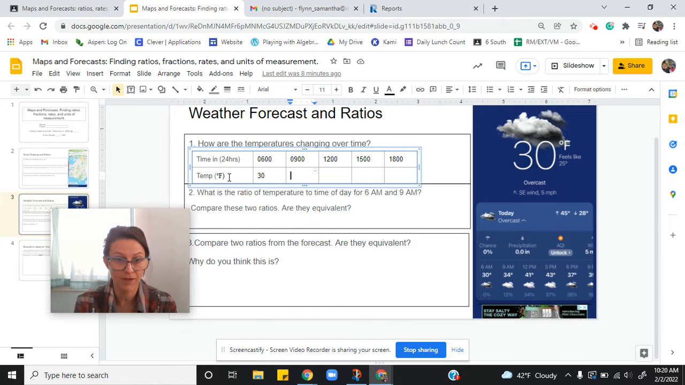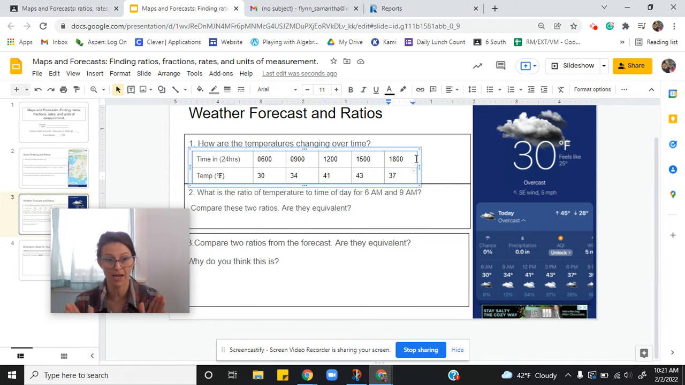I have the degrees Fahrenheit in the label for the unit for that row of the table, so I do not need to include it every time when I type the numbers. At 9 a.m. it's 34 degrees. We have a 41 degree prediction at noon, 12 p.m. At 3 p.m. I have 43 degrees, and at 6 p.m. I have 37 degrees. Our temperature's changing over time.